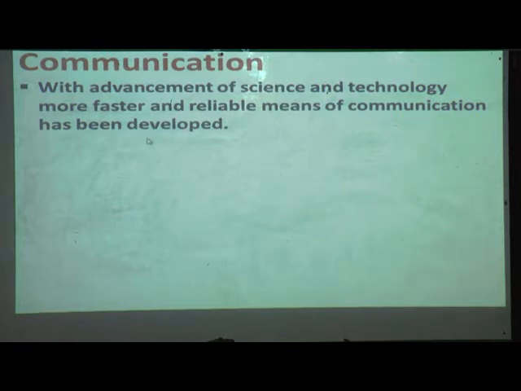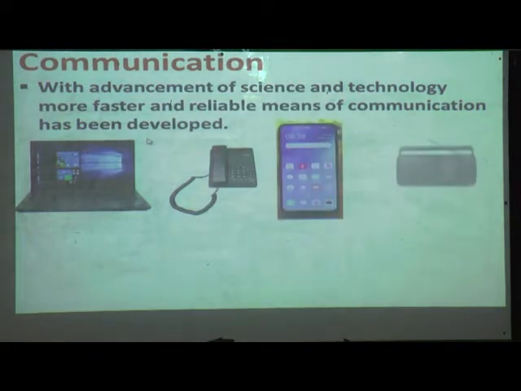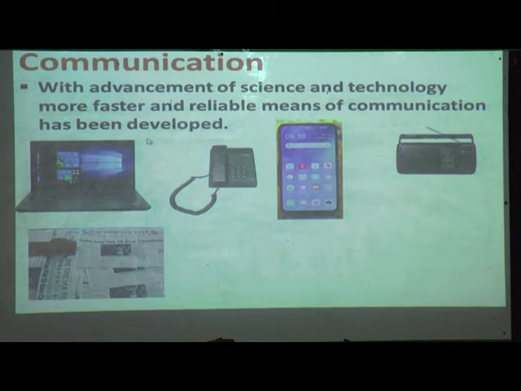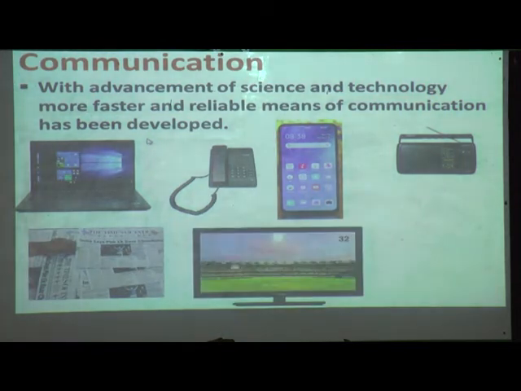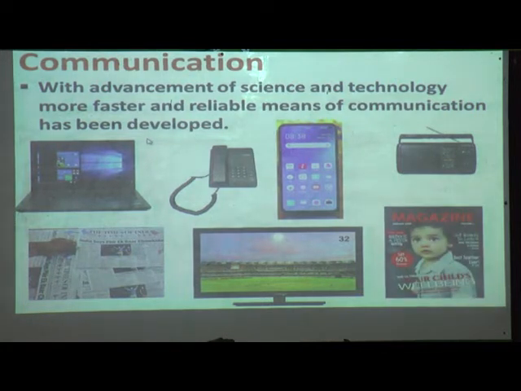Which advancements in science and technology help us communicate easily? Laptops, telephones, mobile phones, radio, newspaper and television. These are advancements in science and technology, and that's why we can communicate easily. Understood, children? And we can even read a magazine, from which we get so much information.